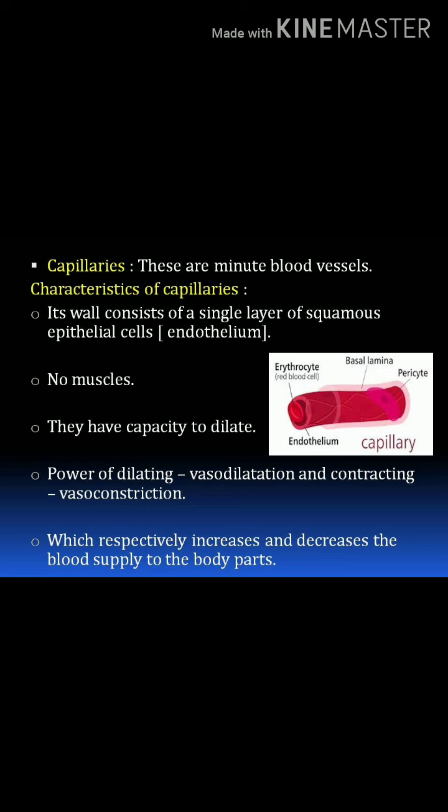Because of vasodilation and vasoconstriction, the blood supply increases as well as decreases. So, when you walk in the hot sun, your face turns pink. At that time, the supply of blood increases. When it is too cold, the face turns bluish because the supply of blood is reduced, because capillaries have the power of dilating and contracting.